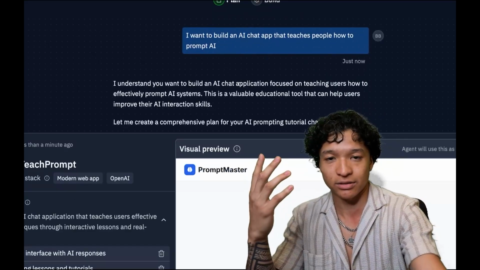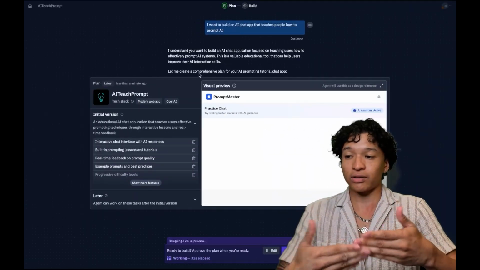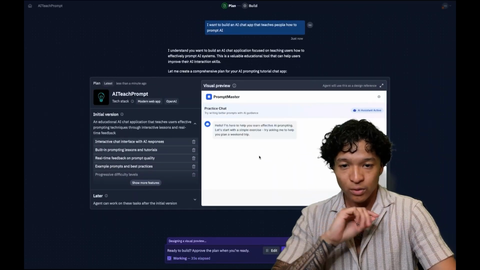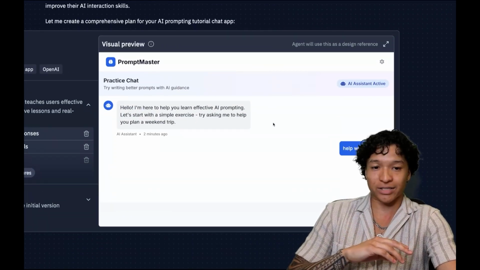These AI systems work like this: Replit starts building it live in front of you, which is very cool. We can see that we're already getting this website of the Prompt Master AI chat.